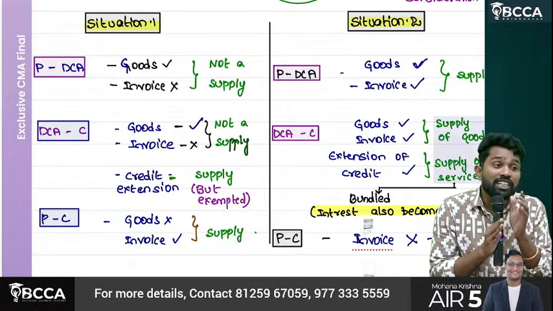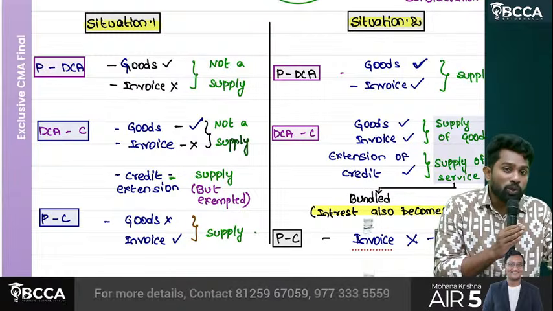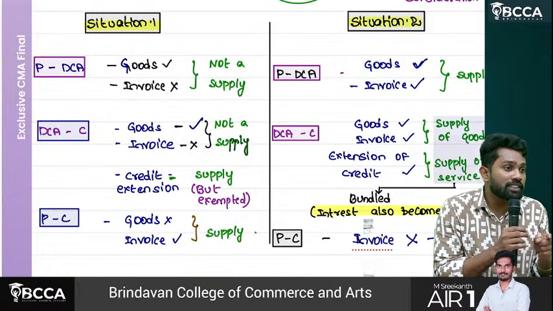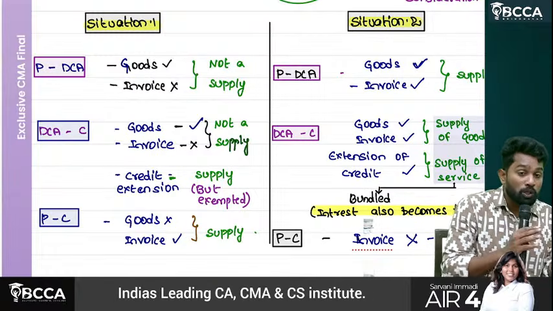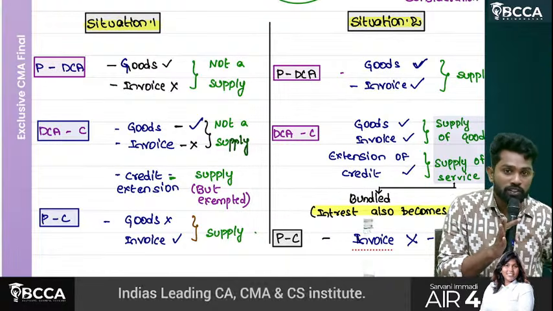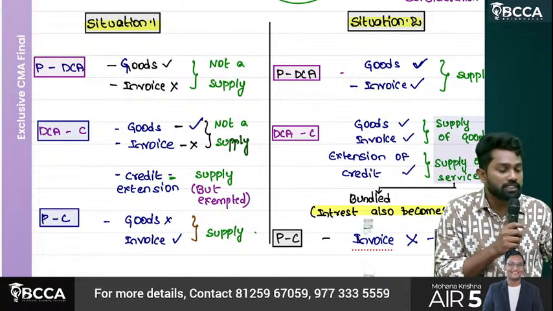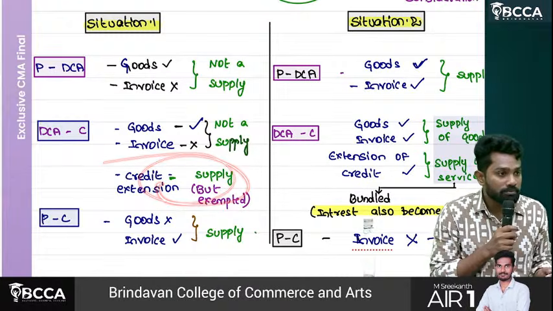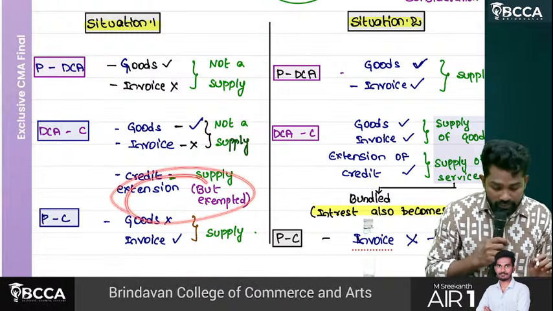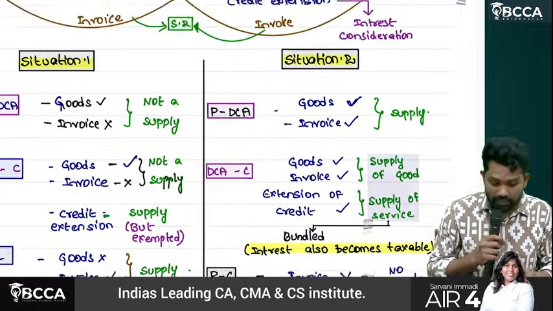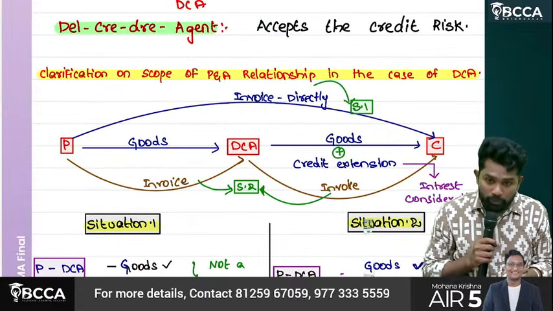So the agent supplied credit alone individually and he got interest as a separate transaction, not incidental to the supply of goods. That's why here the interest element is a supply but exempted. It is a supply but what? Exempted. Come to situation 2, it changes. In situation 2, what is happening, sir?